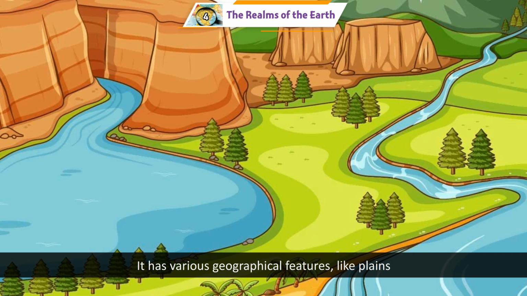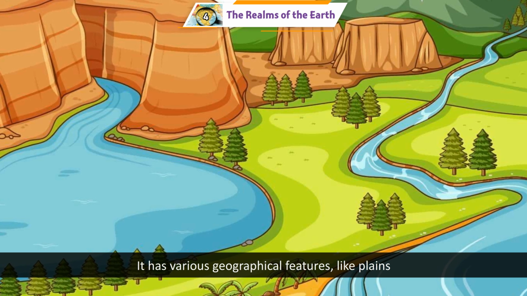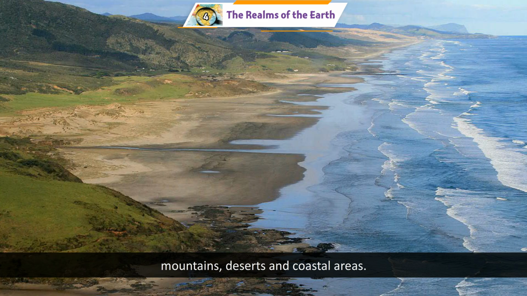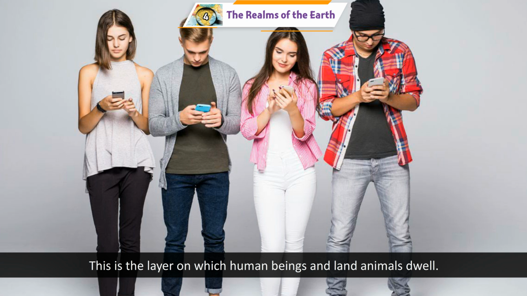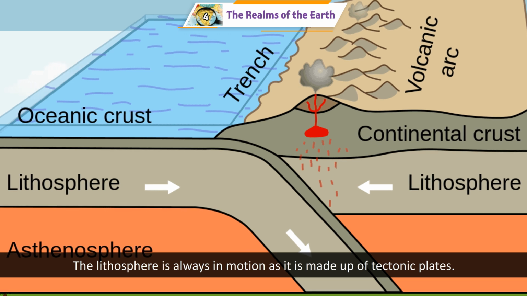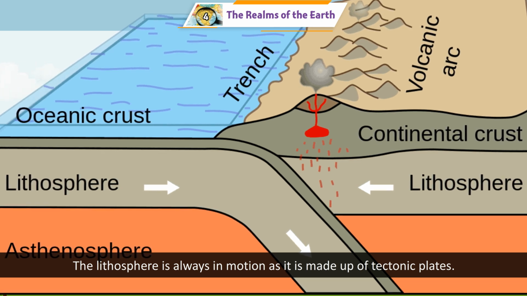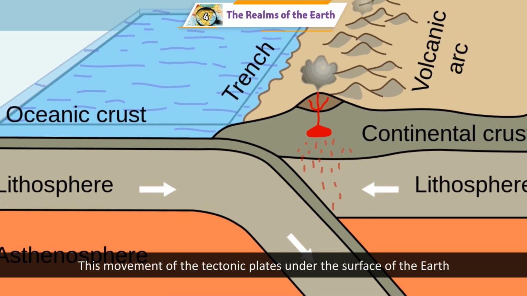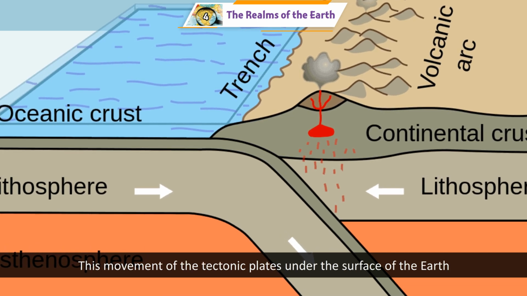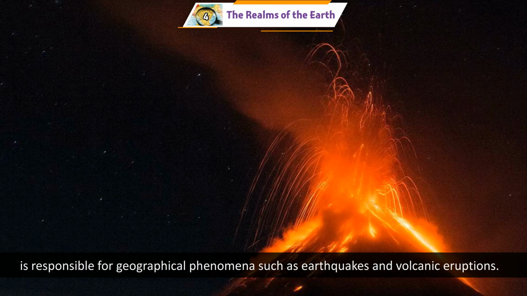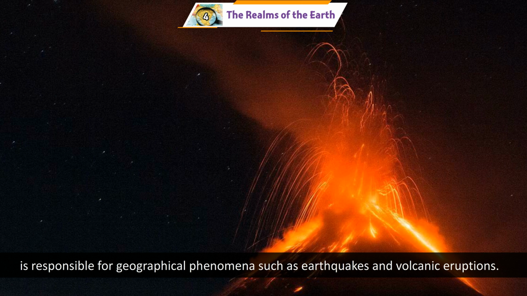It has various geographical features like plains, mountains, deserts, and coastal areas. This is the layer on which human beings and land animals dwell. The lithosphere is always in motion as it is made up of tectonic plates. This movement of the tectonic plates under the surface of the Earth is responsible for geographical phenomena such as earthquakes